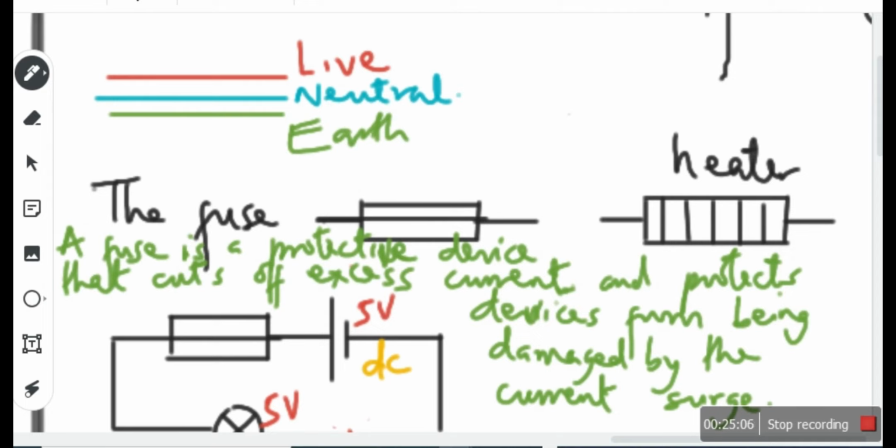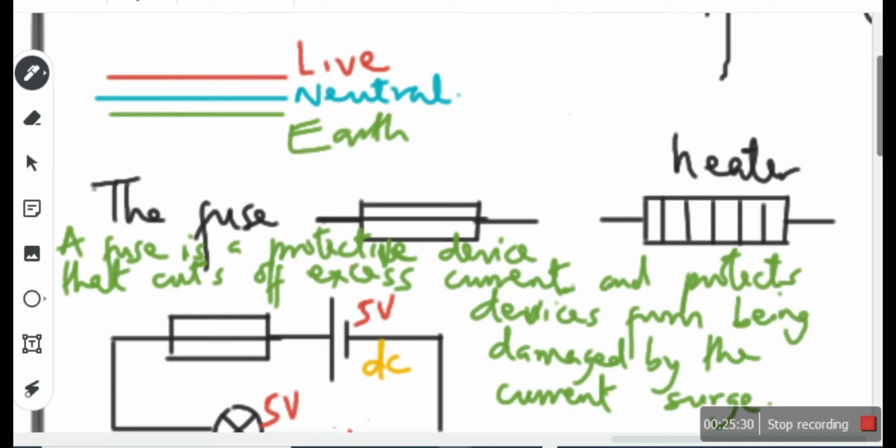The other one is the earth. This one doesn't require the use of earth. That is just to help open up that space so that you can plug it. Some devices do not require an earthing wire because they're double insulated.